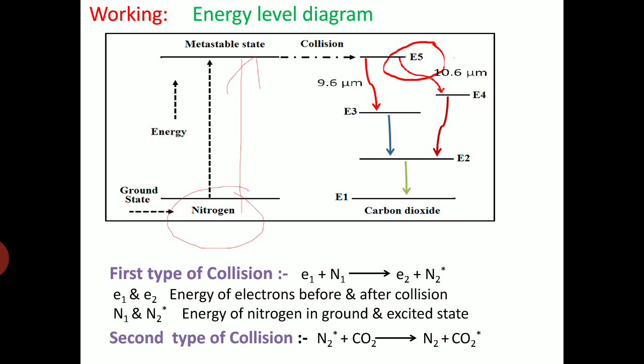So this is a simple process. In the first case, the fast moving electron interacts with the nitrogen atoms. Due to this, they go to the higher energy state, that is the metastable state. And in the metastable state, what happens? That particular energy level is almost equal to one of the energy levels of carbon dioxide, that is E5. Therefore the energy transfer takes place from nitrogen to carbon dioxide. Now the CO2 molecule is in the higher energy state. So this is a simple process. The whole process we can analyze in two ways.